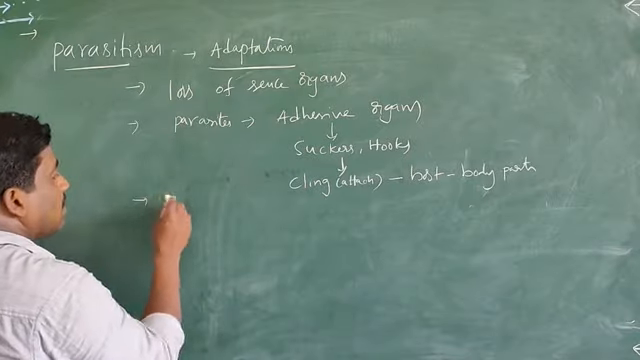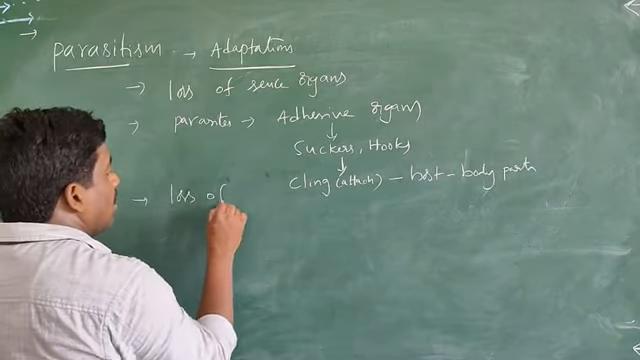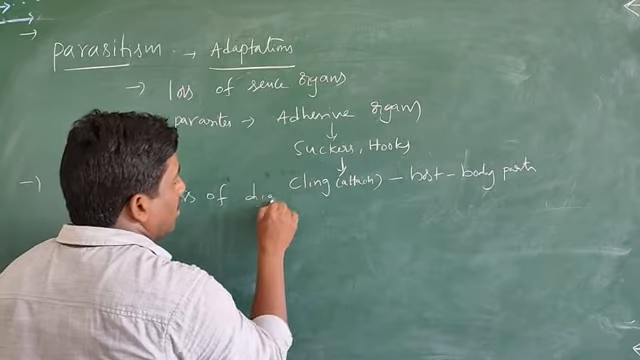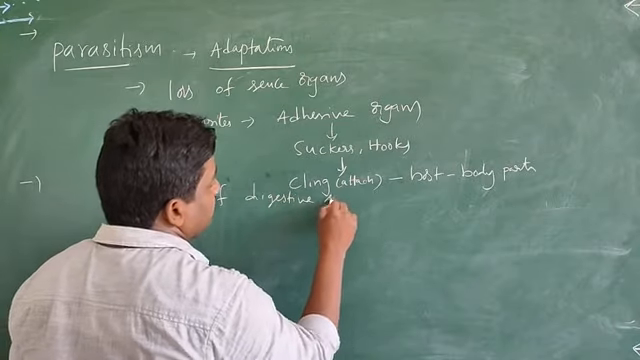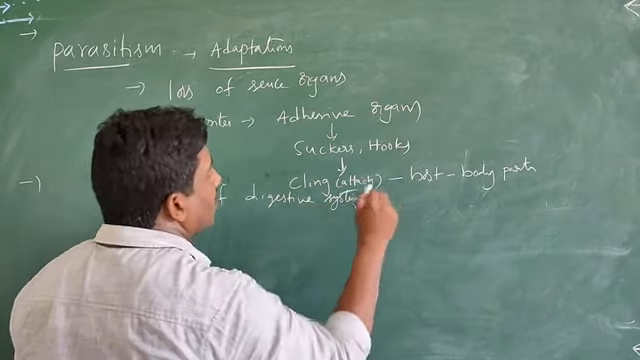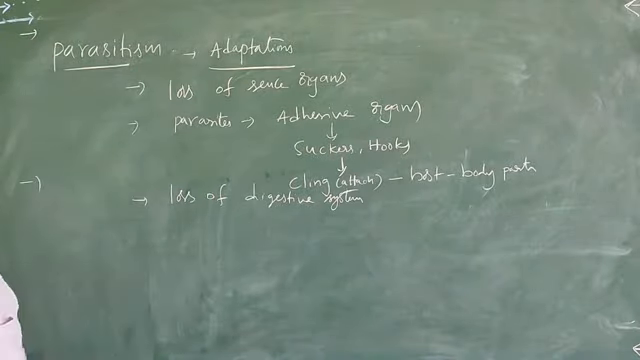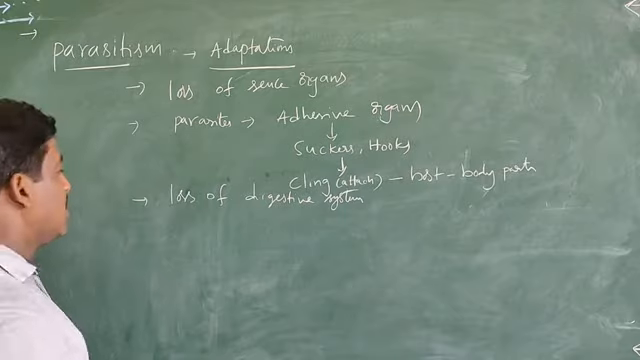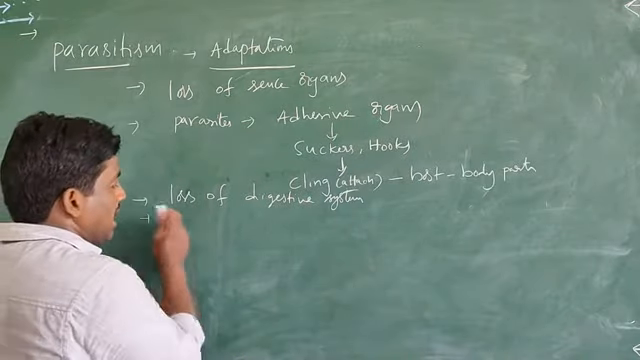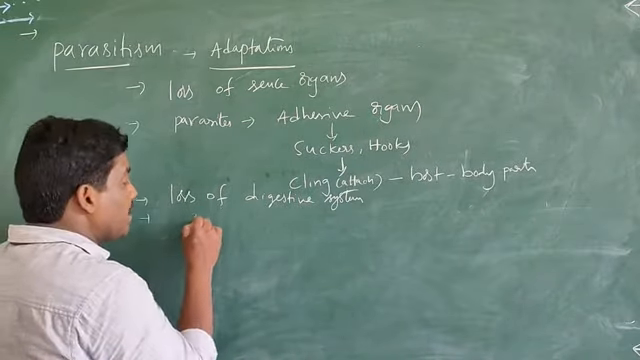Next, loss of digestive system. So the parasites show loss of digestive system and also high reproductive capacity.